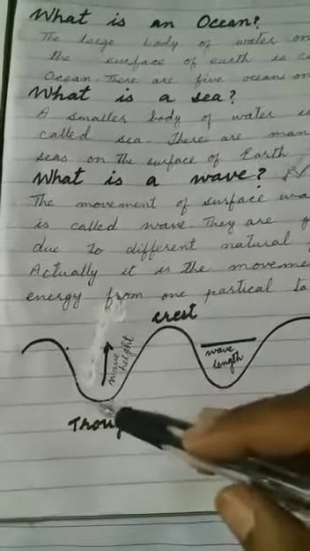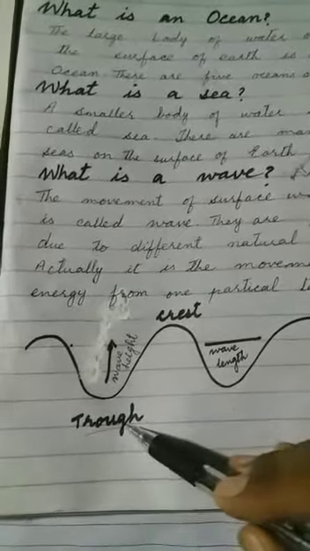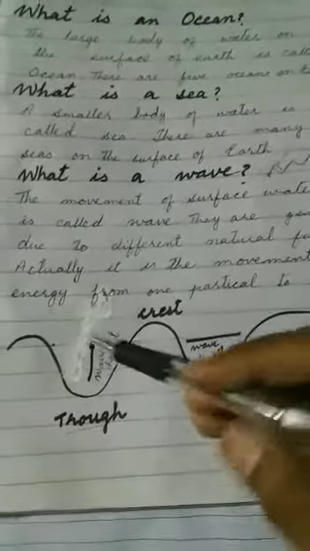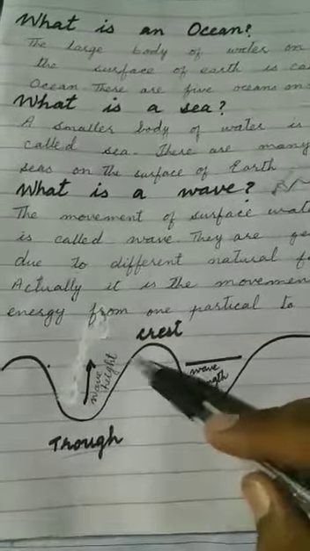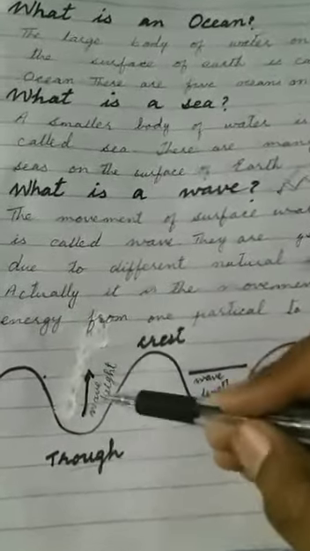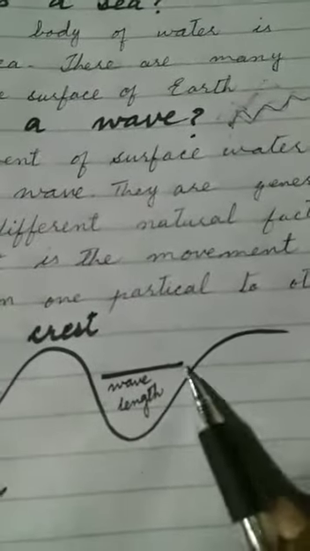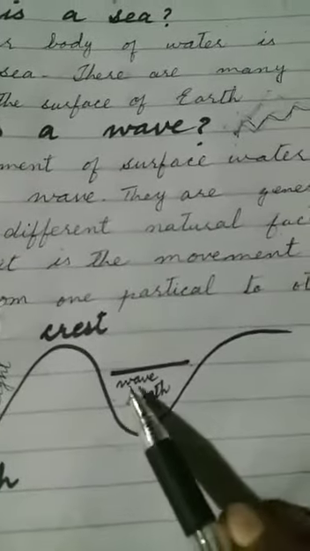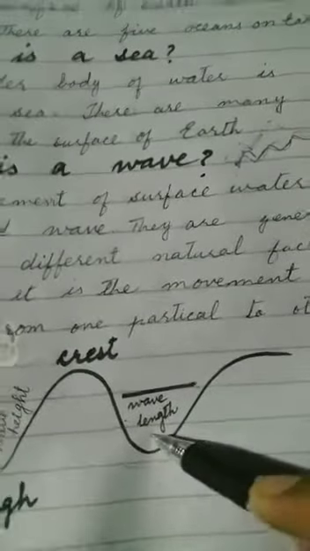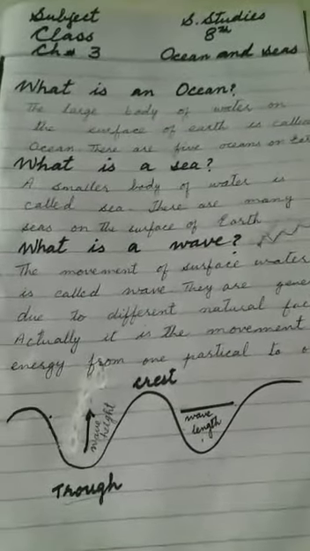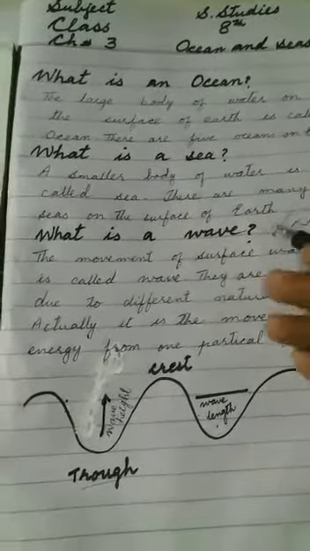When this wave goes downwards, it is called a trough, and when it goes upward, this is called a crest. So the height between a trough and a crest is called wave height, and the width or the length between a crest and a trough is called wavelength. So your homework, students, is to write these short questions or these topics in your notebooks.